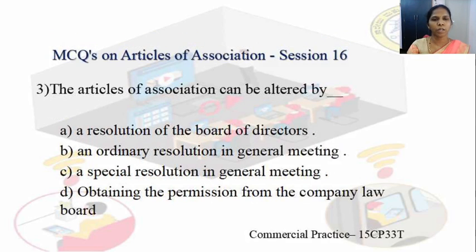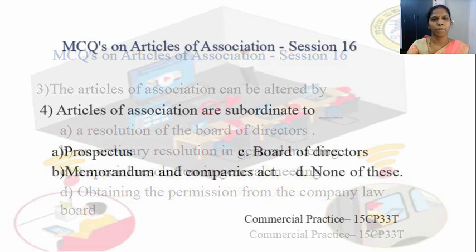Coming to the third question: the articles of association can be altered by? First, a resolution of the board of directors; second, an ordinary resolution in general meeting; third, a special resolution in general meeting; fourth, obtaining the permission from the company law board. The third answer is the correct answer.